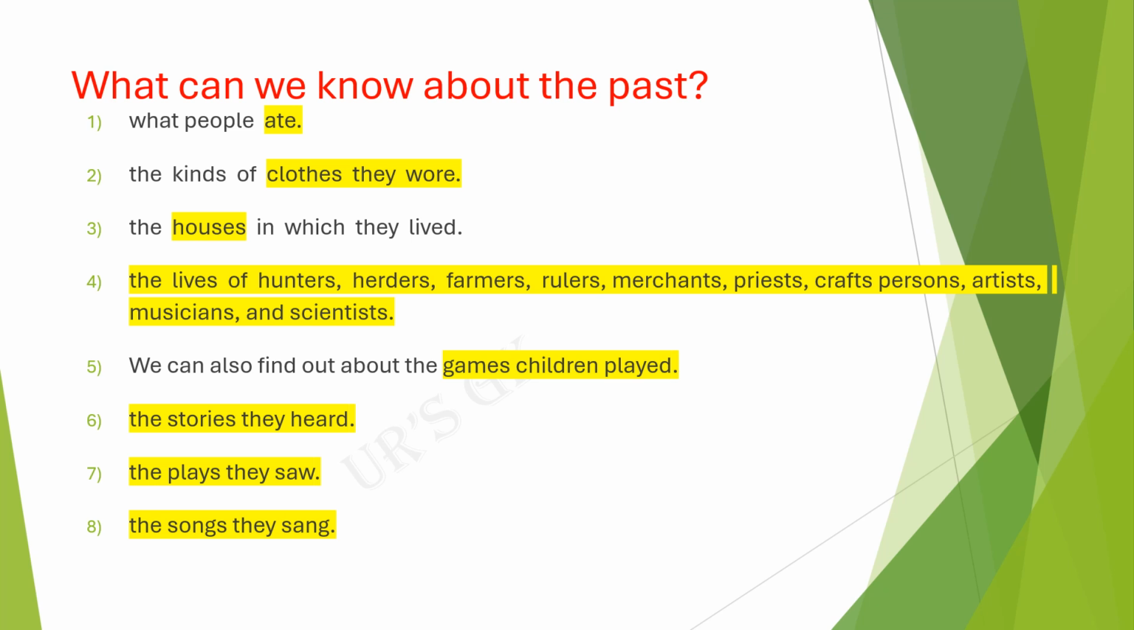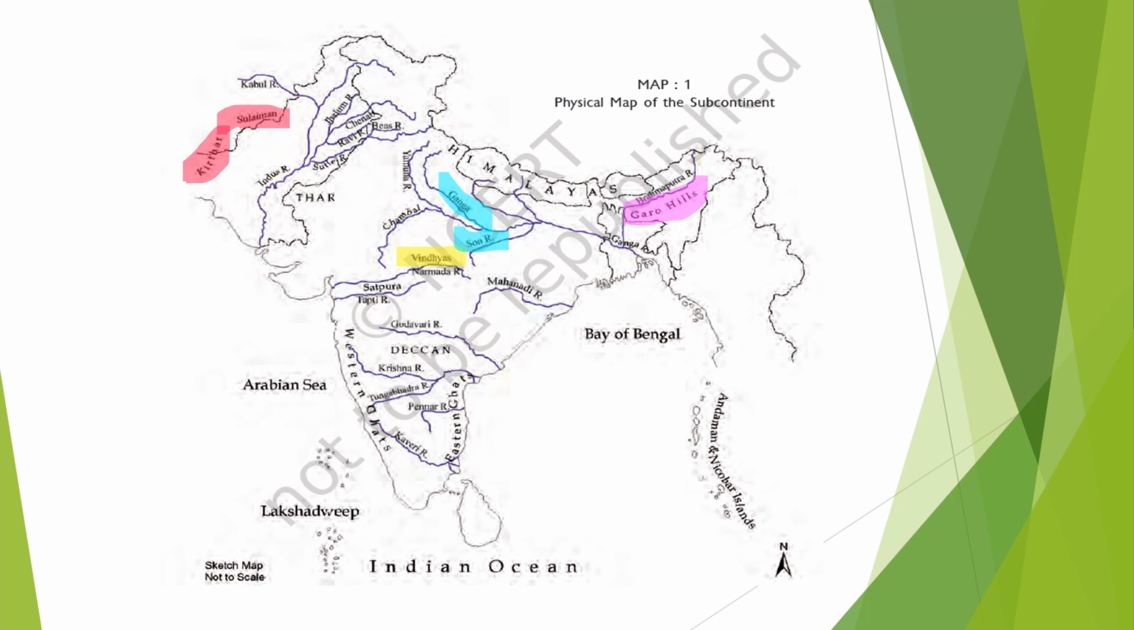Here, the meaning of play is drama. So, the dramas they saw and the songs they sang. What kind of songs they sang, that is also something we can learn about the past. Then there are some very important places we are going to discuss in this chapter.